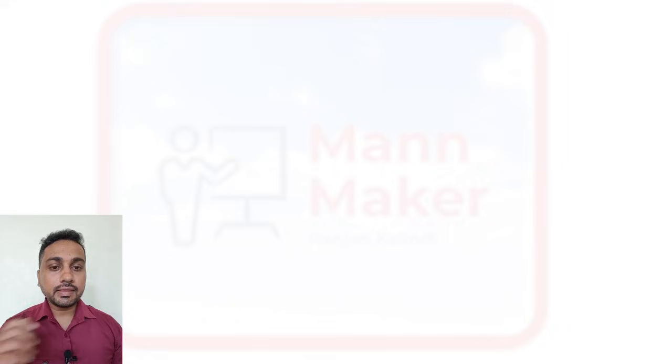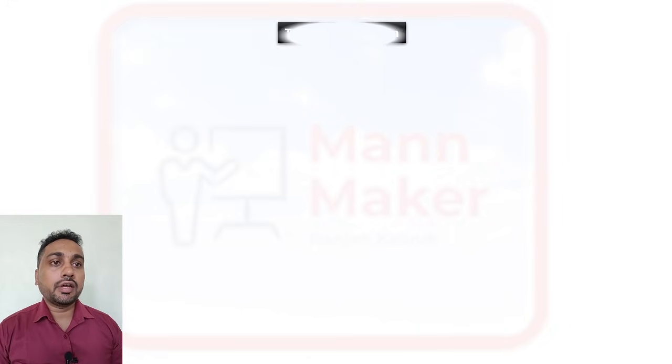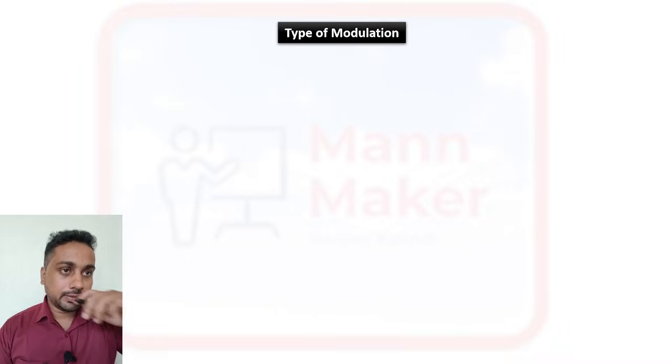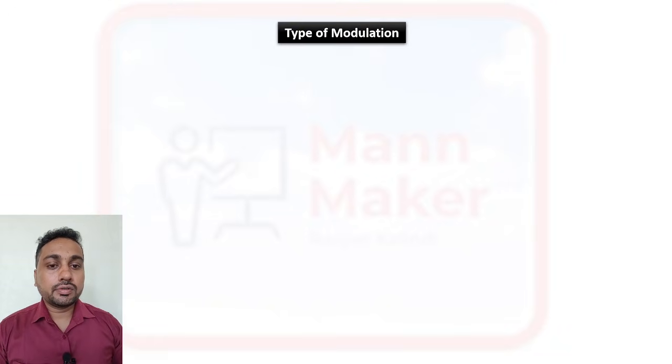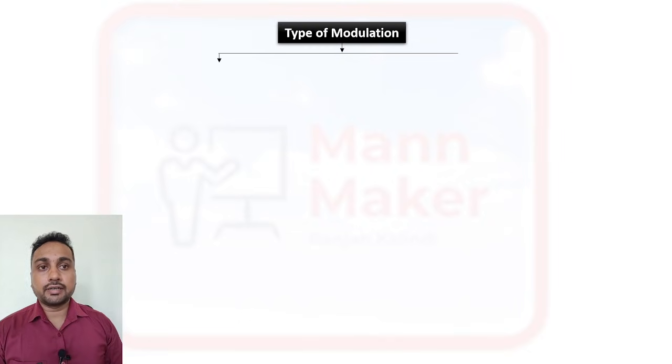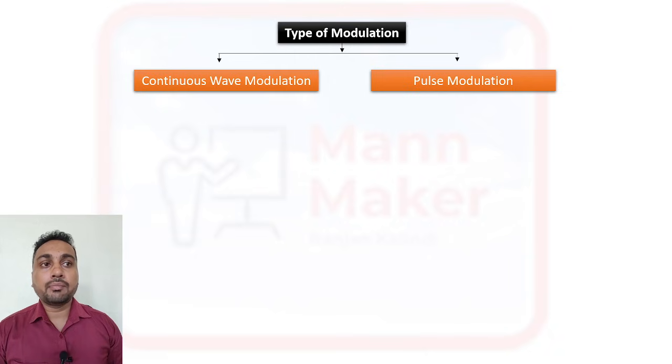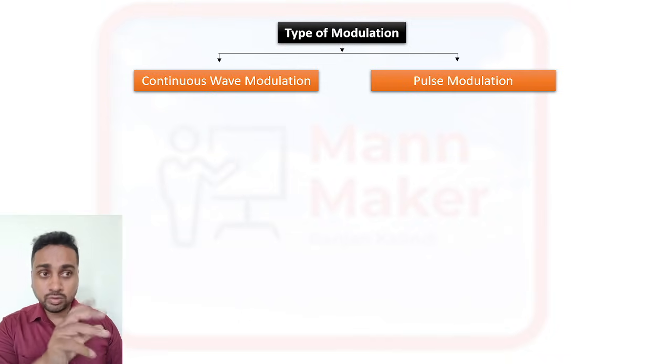Now, let us talk about the types of modulation. By them we transmit our information from one place to another. There are two types of modulation. The first one is continuous wave modulation, or analog modulation. And we have pulse modulation, or digital pulse modulation, you can say.